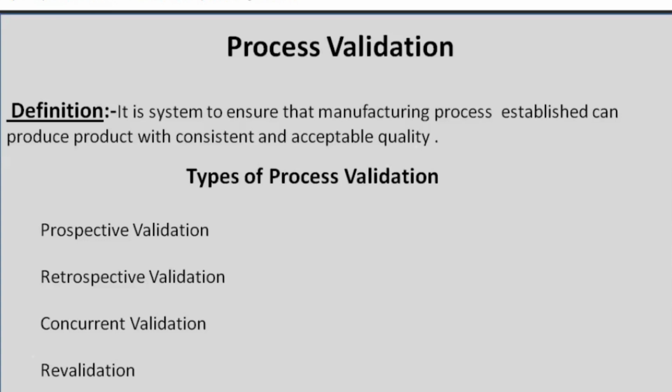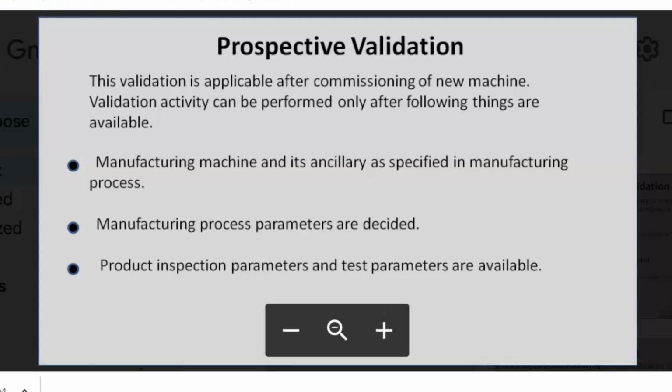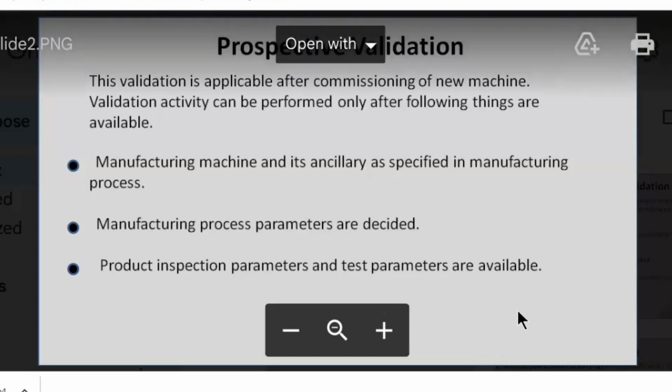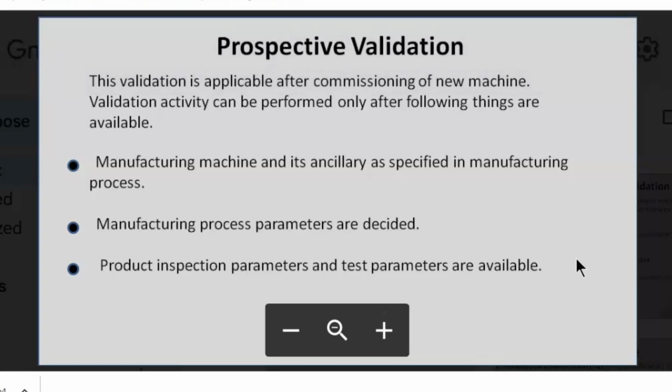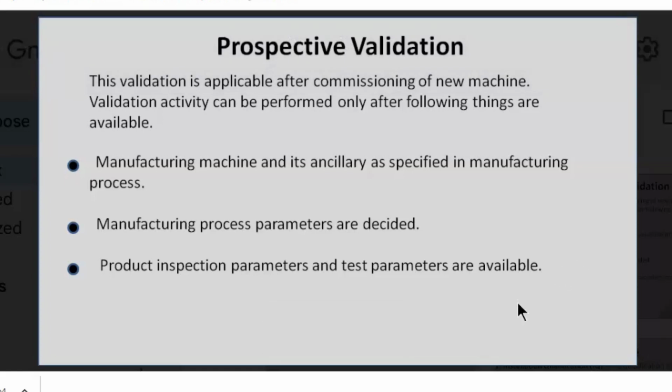The definition of machine validation is a system to ensure that the established manufacturing process can produce the product with consistent and acceptable quality. The definition itself explains that this system gives you regular acceptable production, with better quality and quantity. There are four types of machine validation. First is prospective validation, second is retrospective validation, third is concurrent validation, and fourth is revalidation. One by one we will discuss today.